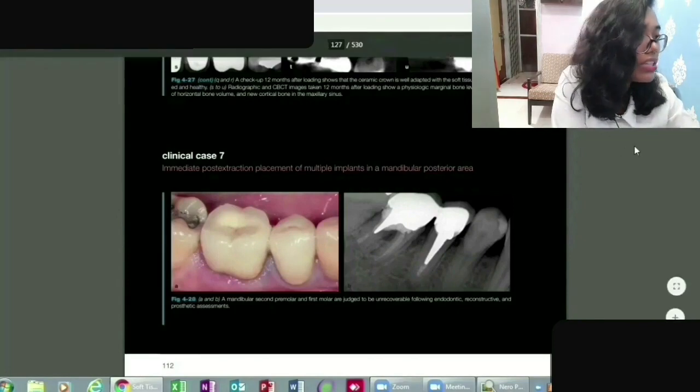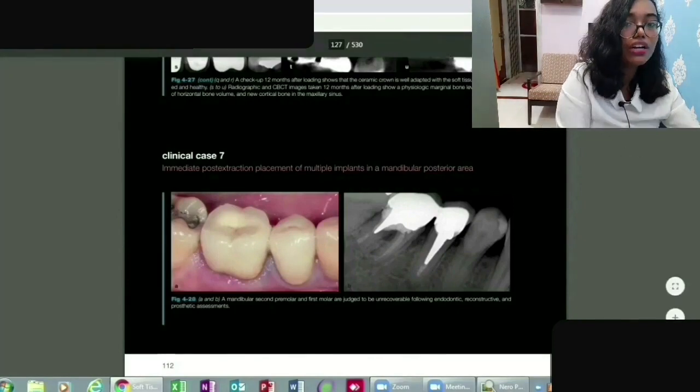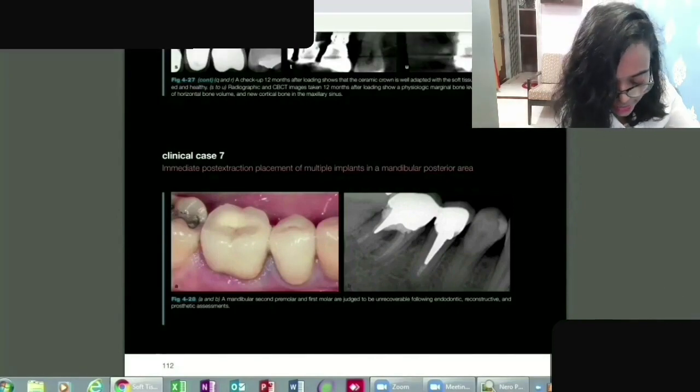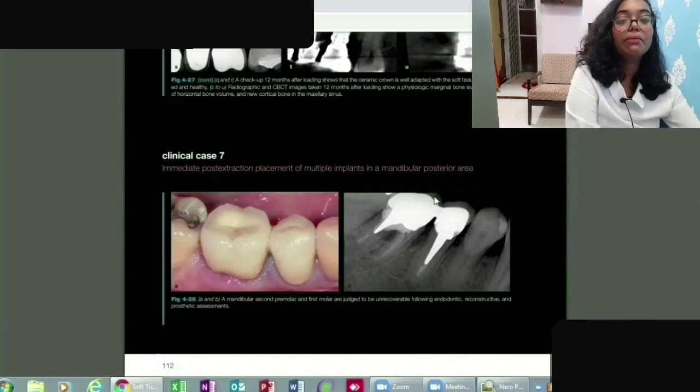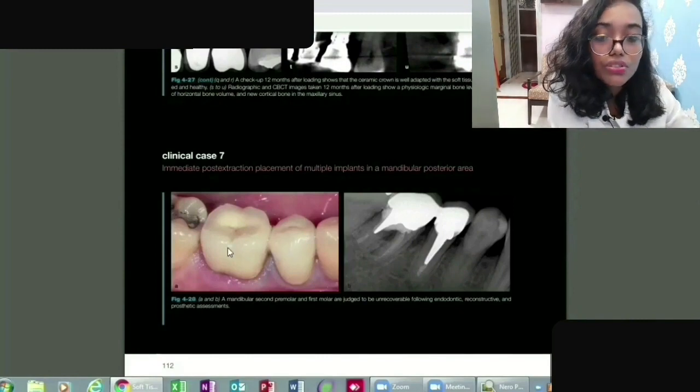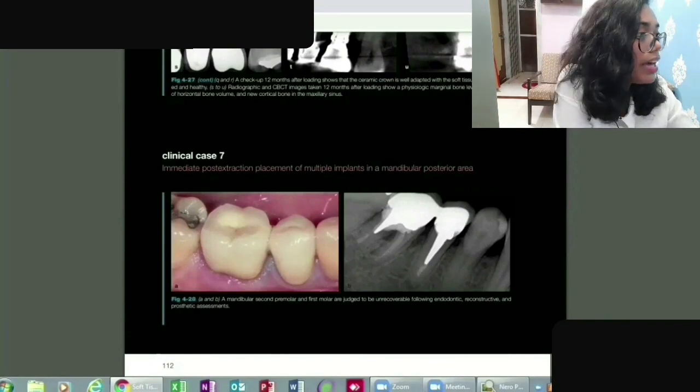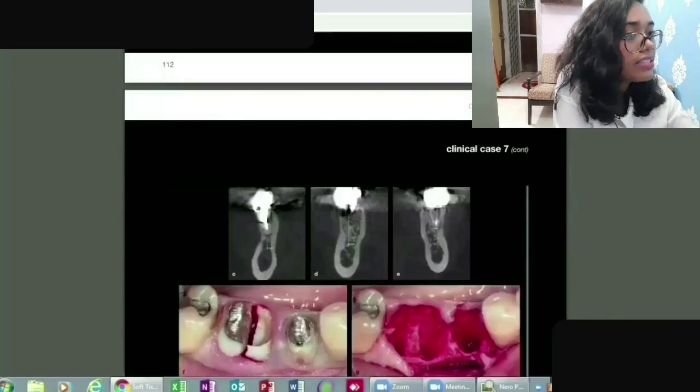See the A image, see the B image, that is the radiographic image. That is case 7, second premolar and first molar. You can see these 2 teeth. Here they are planning to extract these teeth.